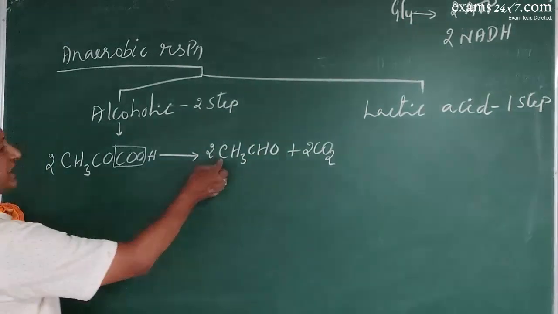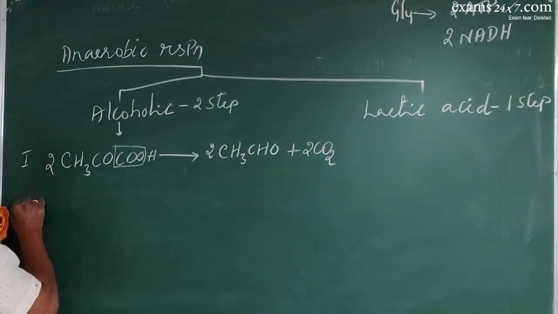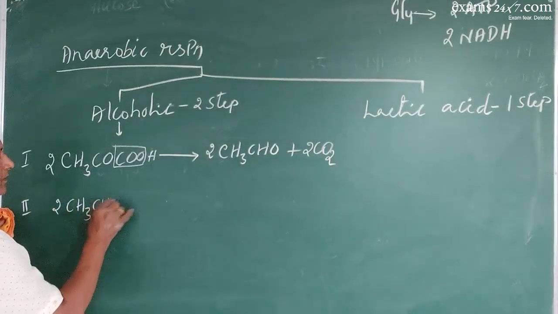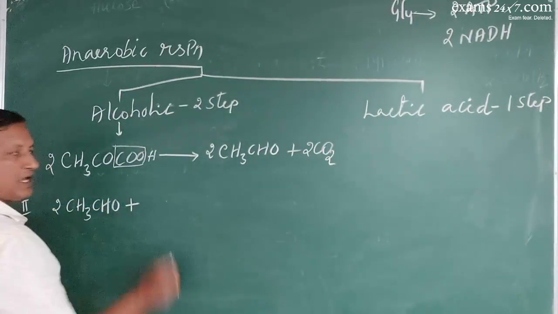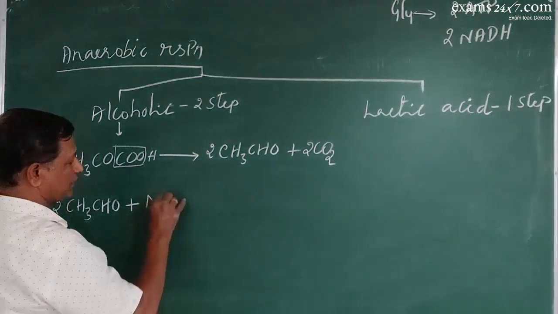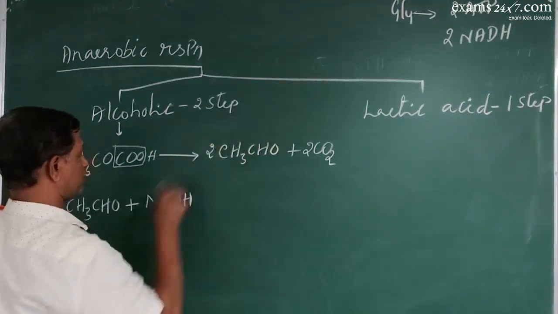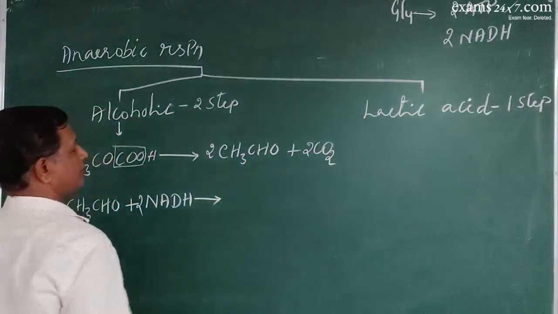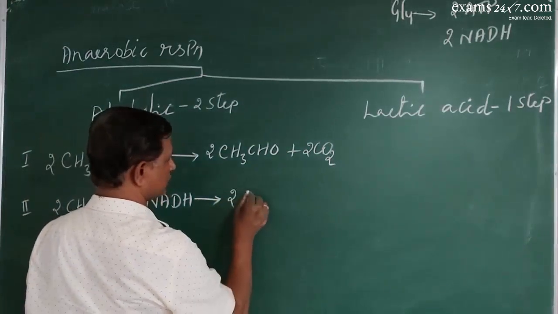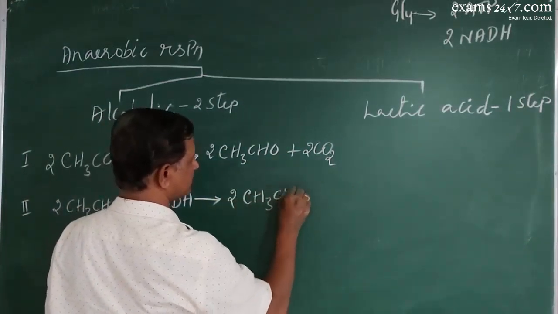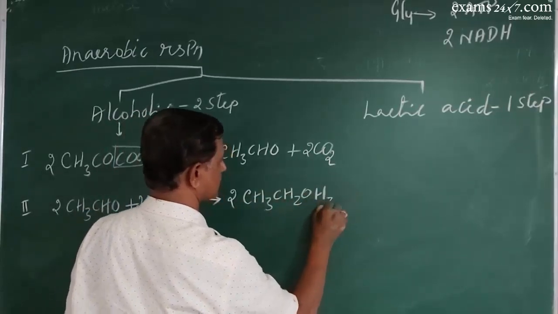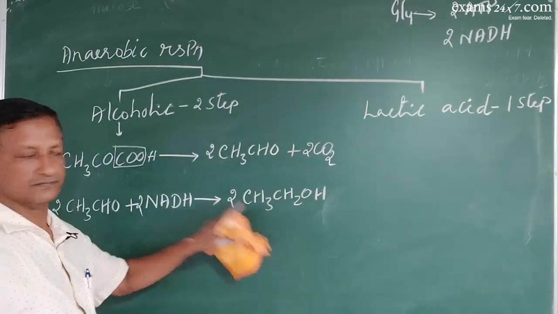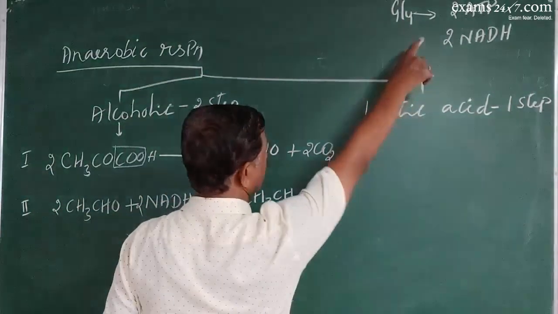This is the first step. Second step is that two molecules of CH3CHO, acetaldehyde molecules, undergo reduction process using the NADH molecules that are produced in glycolysis and will be converted into two molecules of CH3CH2OH, that is ethyl alcohol.